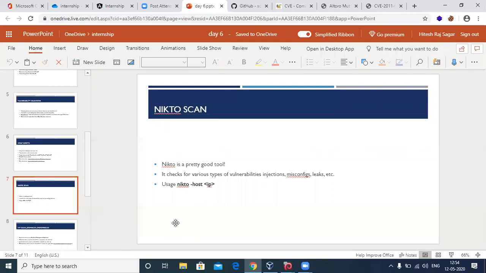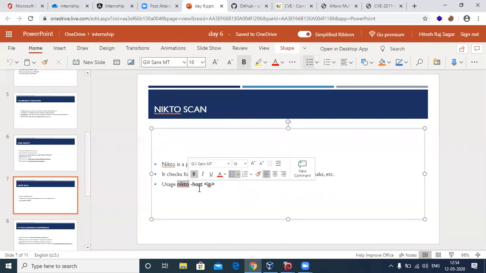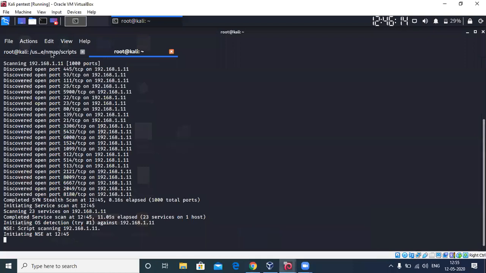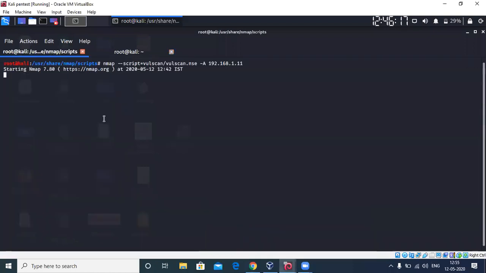And the usage is also pretty simple. All you have to do is type out nikto -host, or an alternative alias to -host is -url, and provide the IP or whatever.com, whatever site. That is pretty simple to use Nikto. And this one is still running. Let's see if this gives.